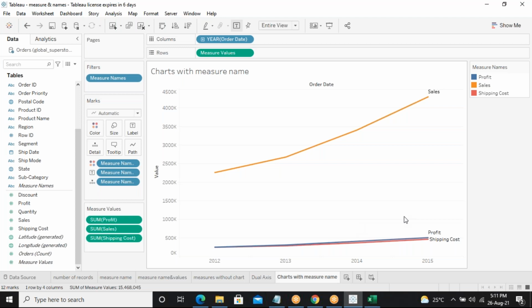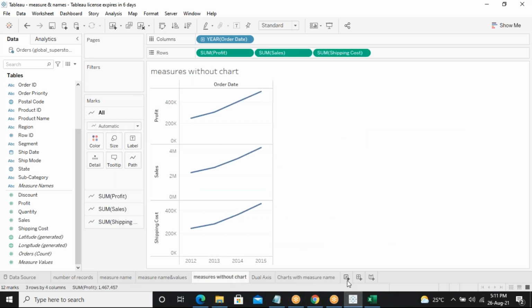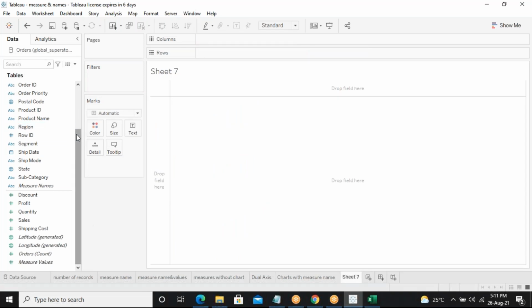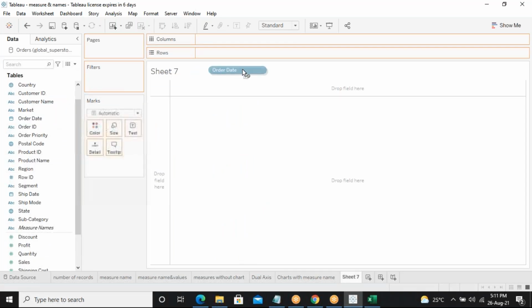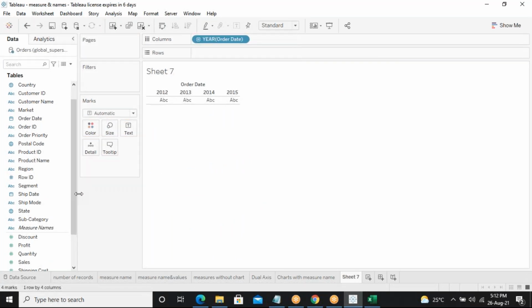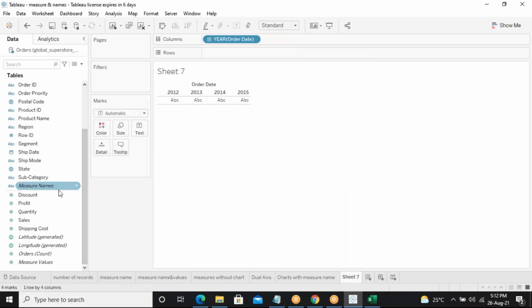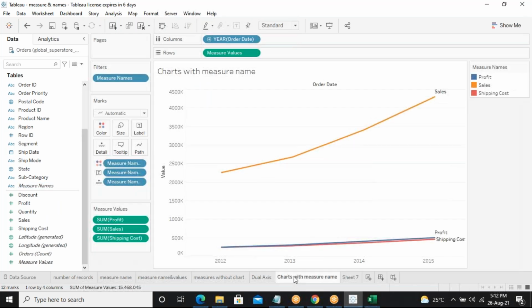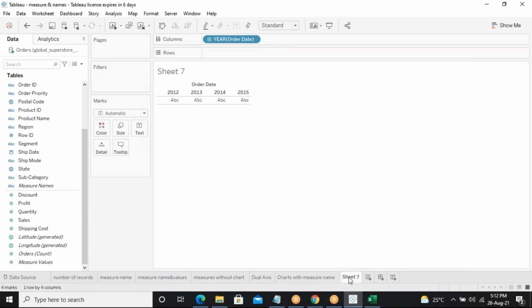Sir, can you show measures without chart once, sir? This is the same thing without chart, right? So you're telling this one. I'll tell you, see here. Just take the order date here. And I'm not using the measure names. See carefully here, this is the measure names. What if I'm not using the measure names? In this place, I'm using the measure names, and using the measure names I'm creating this one. So what if I'm not using the measure names?